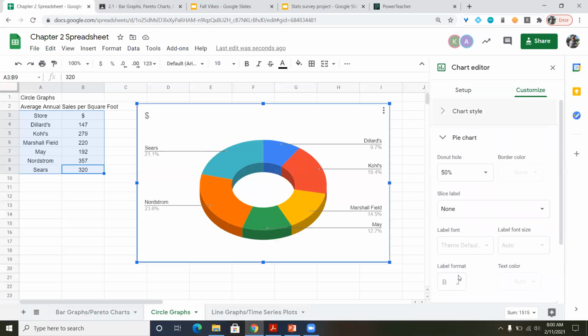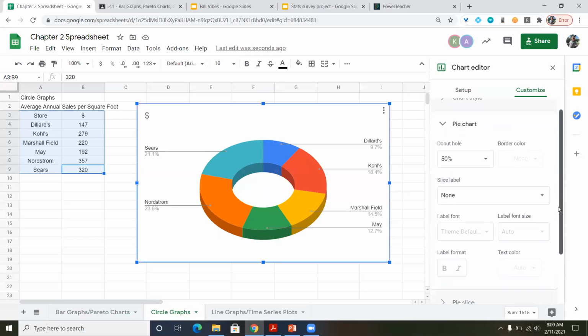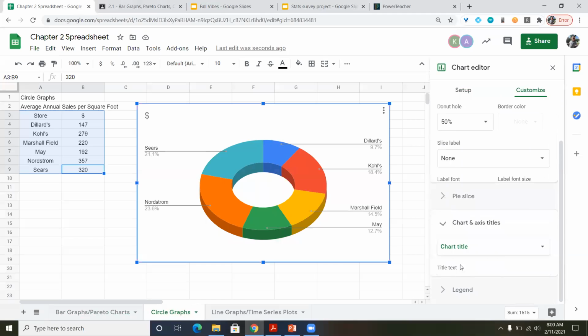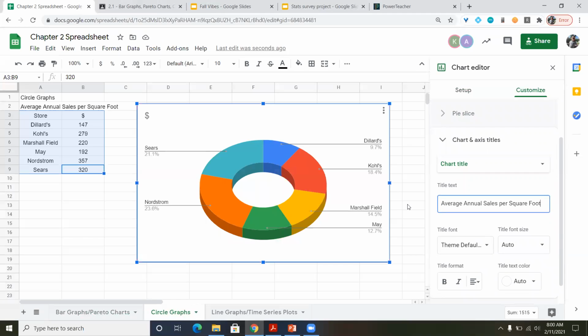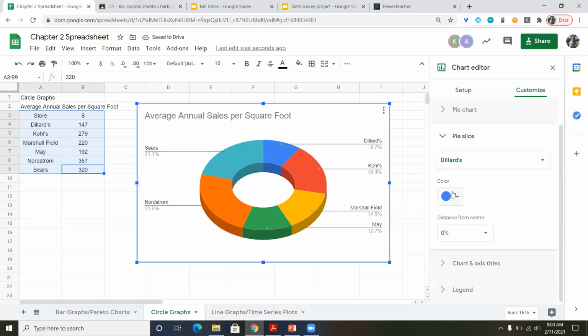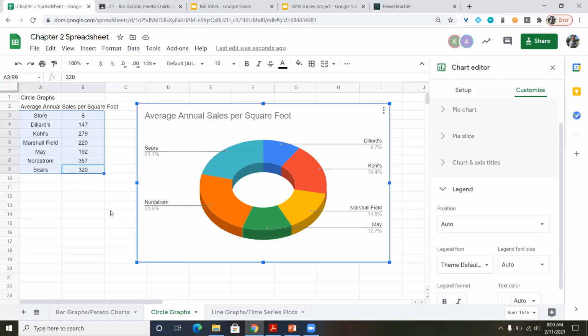And you can also change with the pie chart, the coloring, the border, chart and axes. This is where you can change your title text to the annual, yada, yada, yada. Your pie slices, you can change the colors to go along with each one. So this is where you can kind of customize everything that you need. And of course, the legend you can create as well.